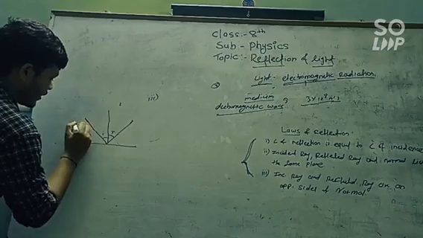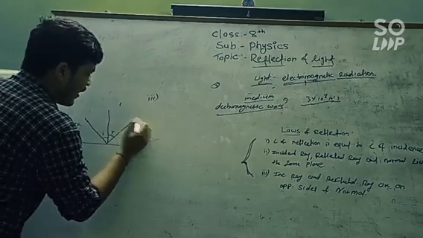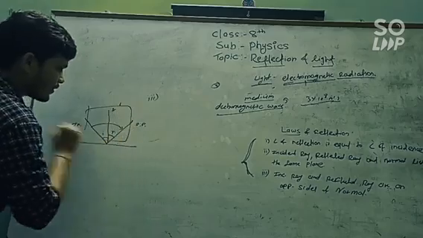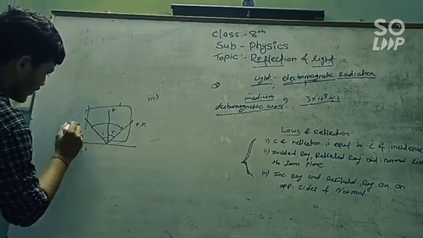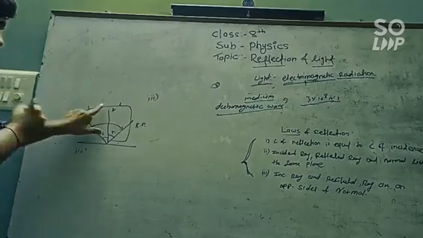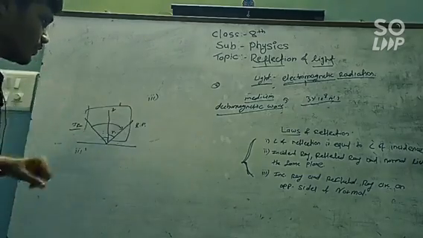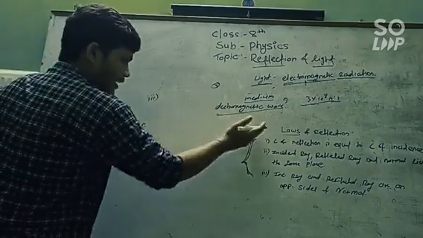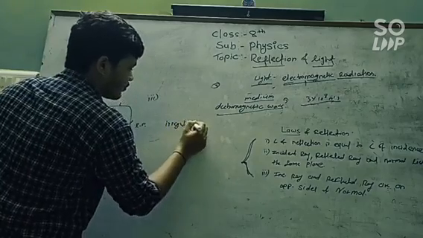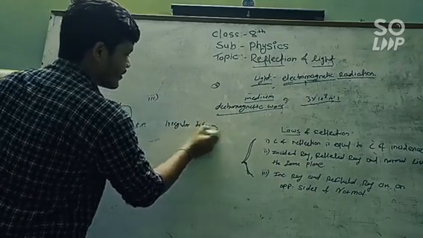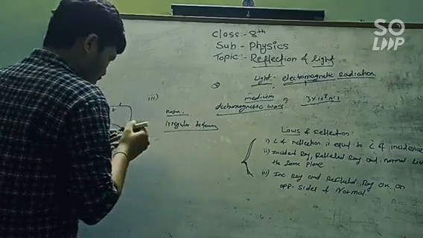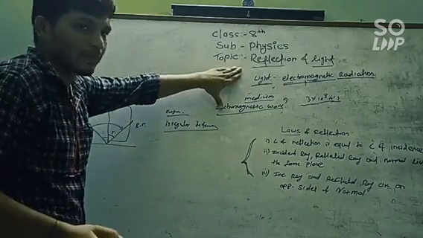The incident ray, the reflected ray, and the normal are in the same plane. This is our second law. And the third is that the incident ray and the reflected ray are on the opposite sides of the normal. This is our third law of reflection. Now these three laws of reflection are followed on an irregular surface also, or on a regular surface. So this is nothing but the reflection of light.